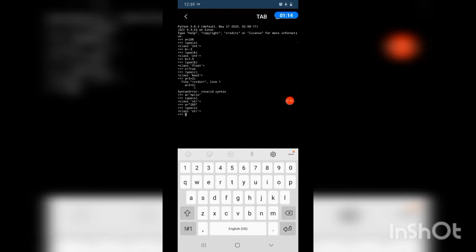The next one, list. So for list, I am giving the variable name b. B is equal to, in square brackets, I am giving 1 comma 2 comma 4. Anything you can give. List can have values in any data type.